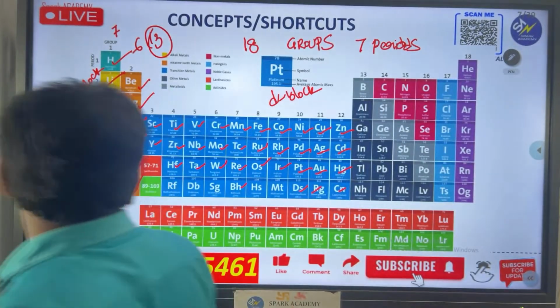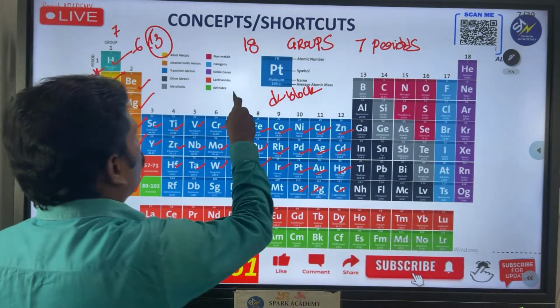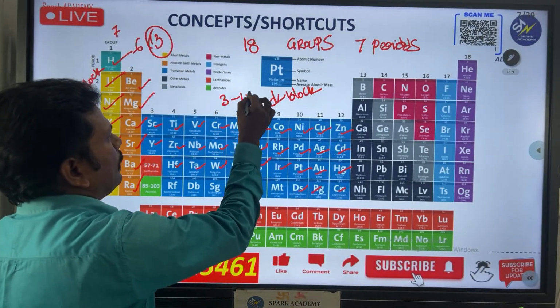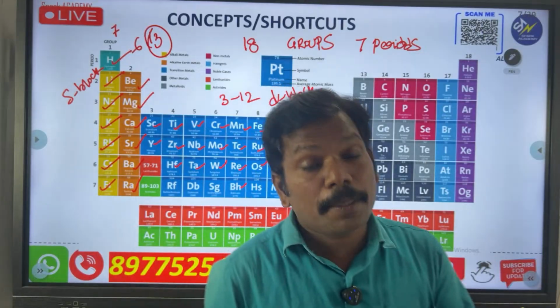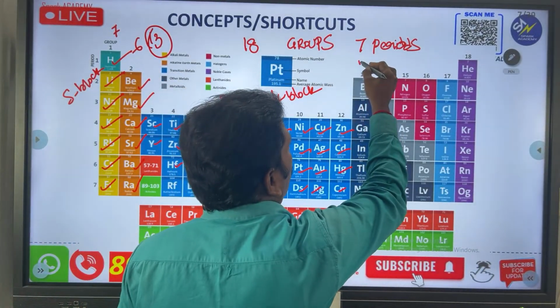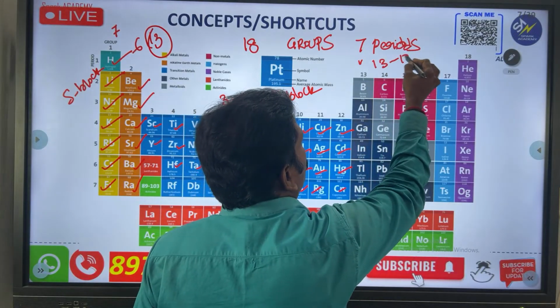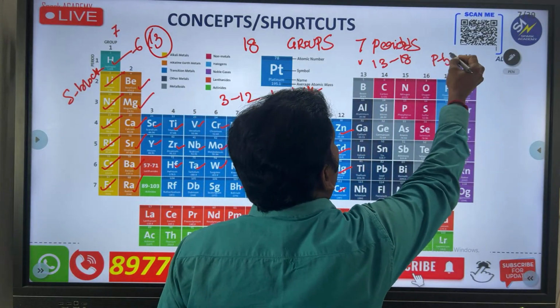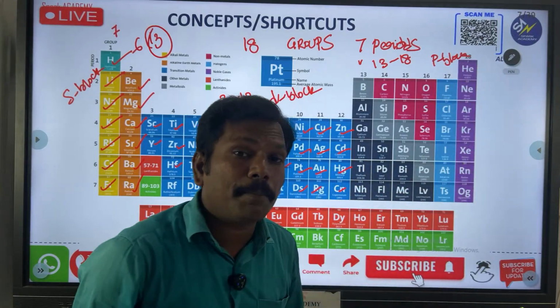Yes. Let's go for this, this is the one, Nana. So 3 to 12, okay? 3 to 12 groups are called D block elements. So from the 3rd group to the 12th group. Then after that, go for the 13th group. 13 to 18th group are called P block elements. See that, P block elements.